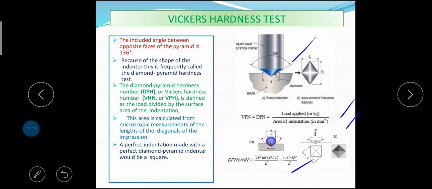Some values of Vickers pyramid number are: for diamond, 8400 kg per millimeter square; for steel, 210 kg per millimeter square; for aluminium, 22 kg per millimeter square; for lead, 12 kg per millimeter square; and for tungsten carbide, 2100 kg per millimeter square. These are the typical values of Vickers pyramid number. This is all about Vickers hardness test.